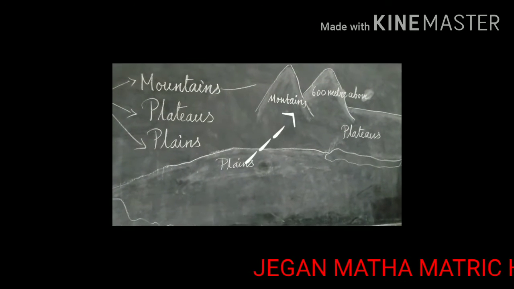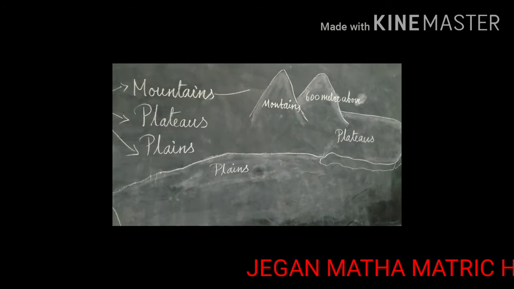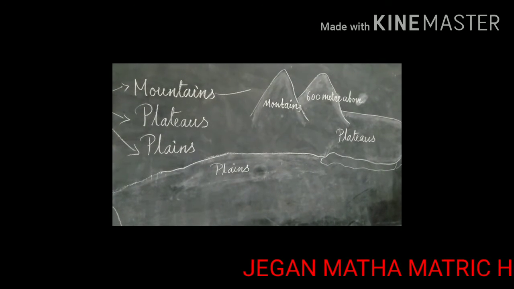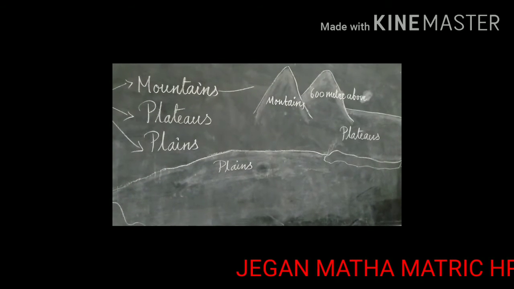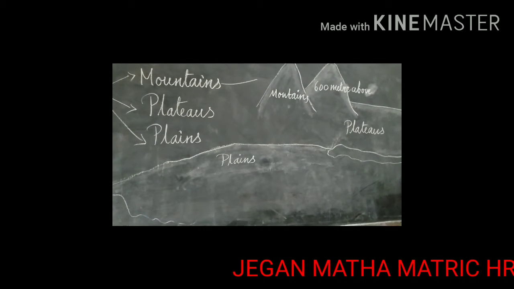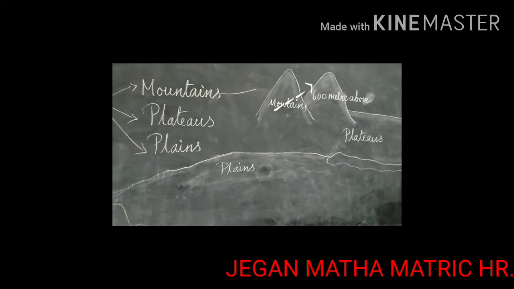Mountains: a landform that rises 6 meters above its surroundings and has steep slopes is called a mountain.